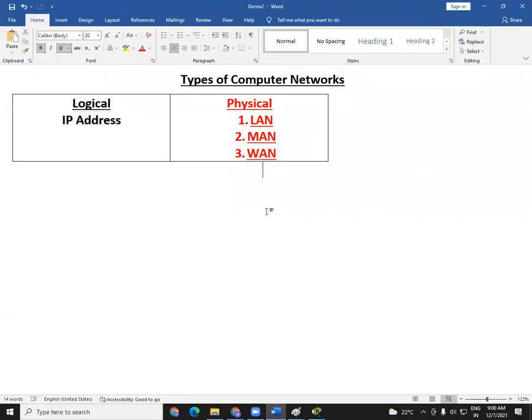Let us see the types of physical networks. When I say physical, I'm talking about area. The devices are physical, the area is physical and all those things. So let us try to see the types of physical networks and let us begin with LAN. LAN stands for local area network.